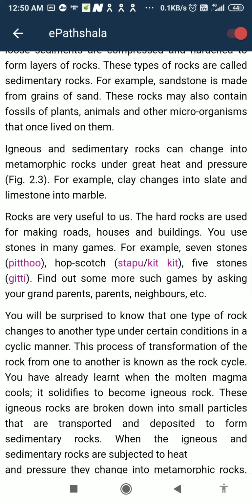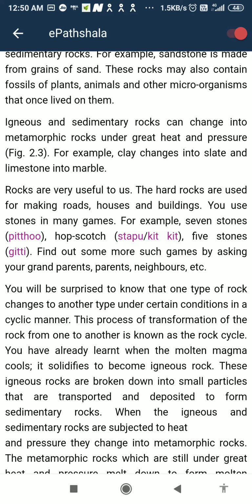Igneous and sedimentary rocks can change into metamorphic rocks under great heat and pressure. For example, clay changes into slate and limestone into marble. Rocks are very useful to us.